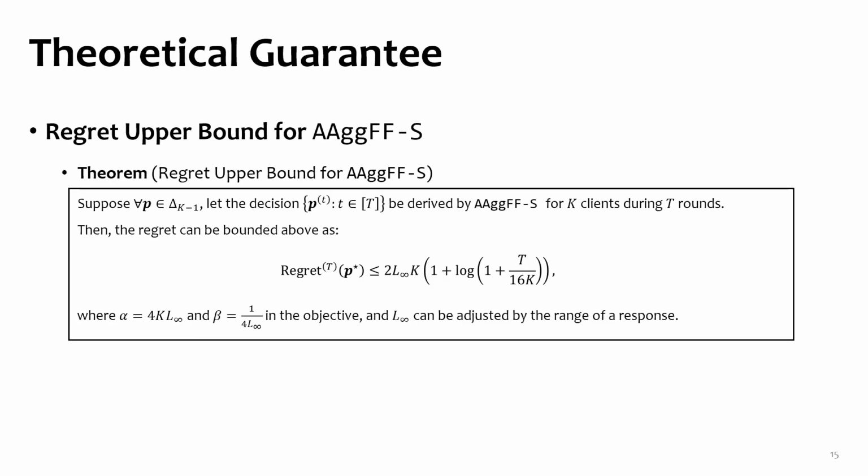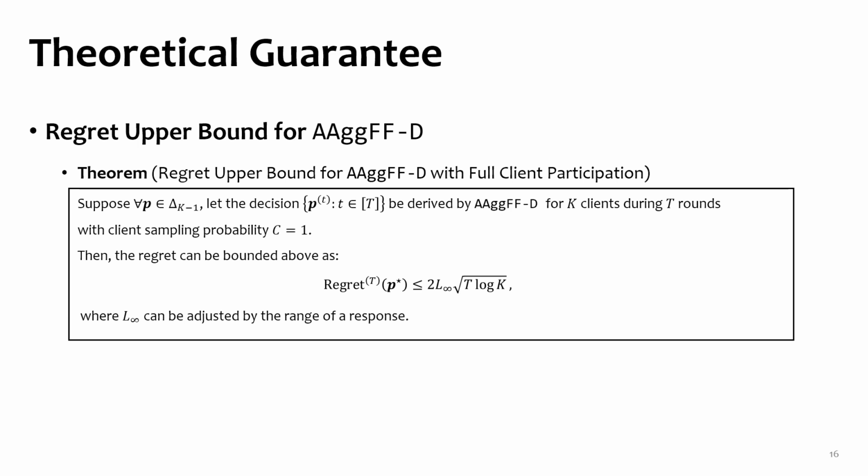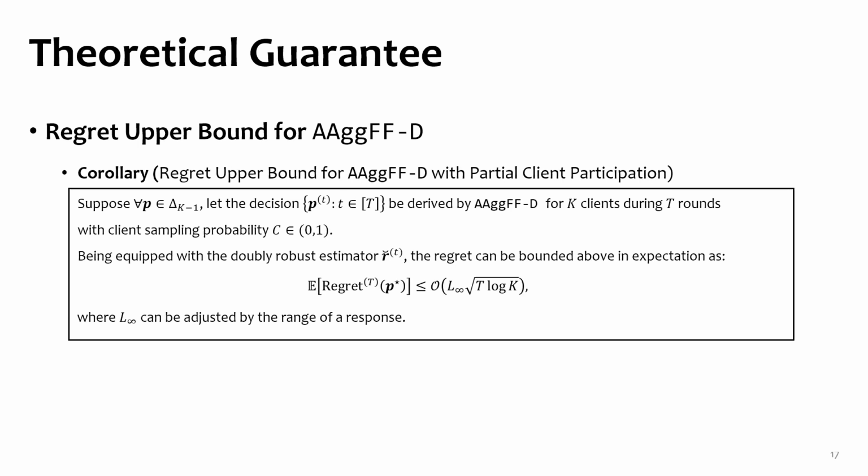Here is the theorem for the regret upper bound of the proposed method for the cross-silo setting, which is logarithmic in T, and the regret upper bound for the cross-device setting, which is square root of T, but the dependency on K is much smaller, which is essential for the cross-device setting, where there are a massive number of clients. Even if client sampling is required, the proposed method can achieve the same sublinear regret in expectation.